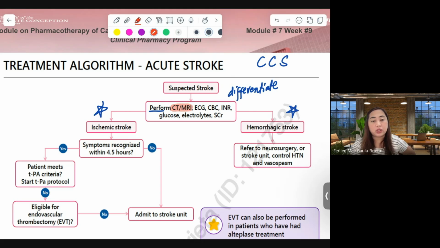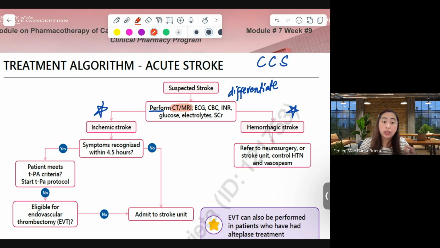Aside from CT scan and MRI, we have to perform ECG to check for atrial fibrillation, CBC, and INR also, to make sure, if it's hemorrhagic stroke, to have the profile of the patient.